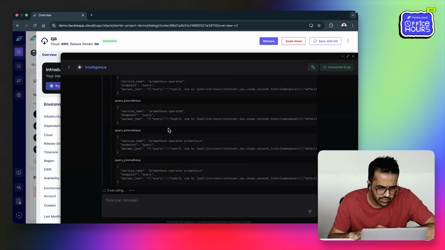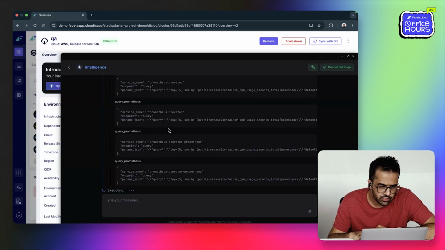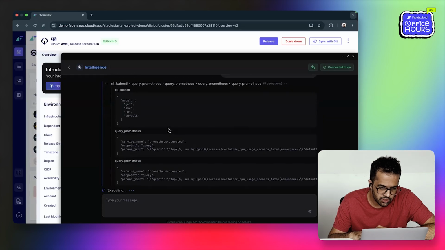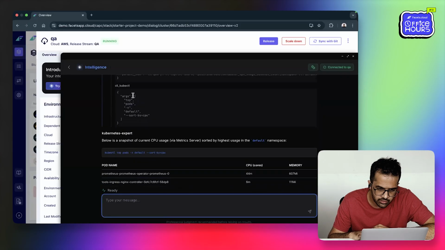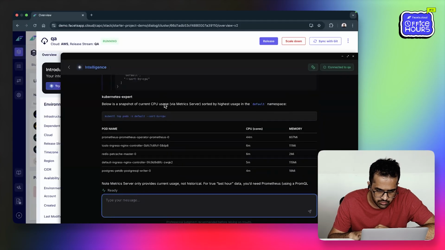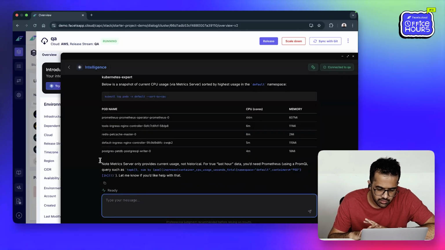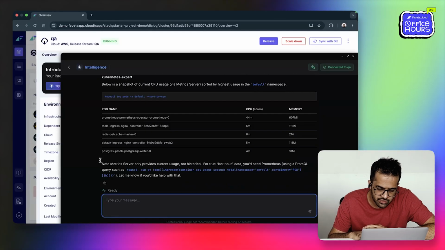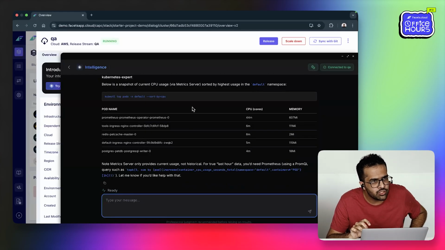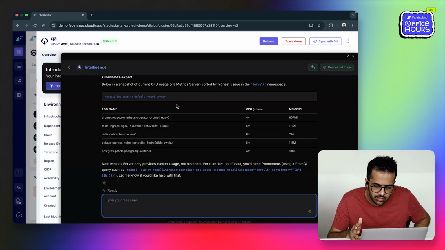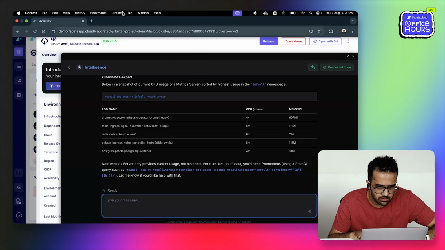These kinds of things you can try out yourself on your clusters as well, right? What are its capabilities? What is it able to do? What is it not able to do? You'll get a feel for it. Eventually it figured out that it needs to run this, and this seems to be the output. It's able to tell you that this provides the current usage, not the historical. For the true last-hour data, you need Prometheus. So it doesn't have access to Prometheus. Whatever is in the Kubernetes config, only that it has access to. Prometheus it won't have access to unless it's part of the config of your Prometheus pod itself. Yeah, I think that should answer the question.